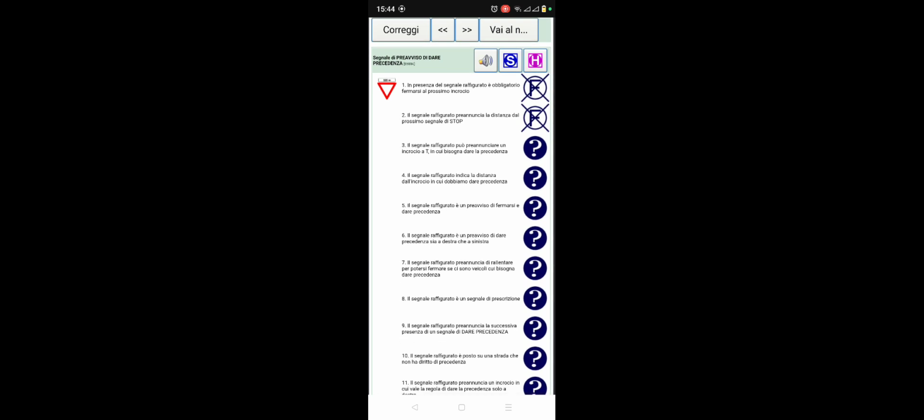Number 3. Il segnale raffigurato, this sign figure, può annunciare un incrocio a T. So this sign figure can be announcing a junction of T, in cui bisogna dare la precedenza. So this kind of figure can be announcing a junction of T in which we need to give right of way.